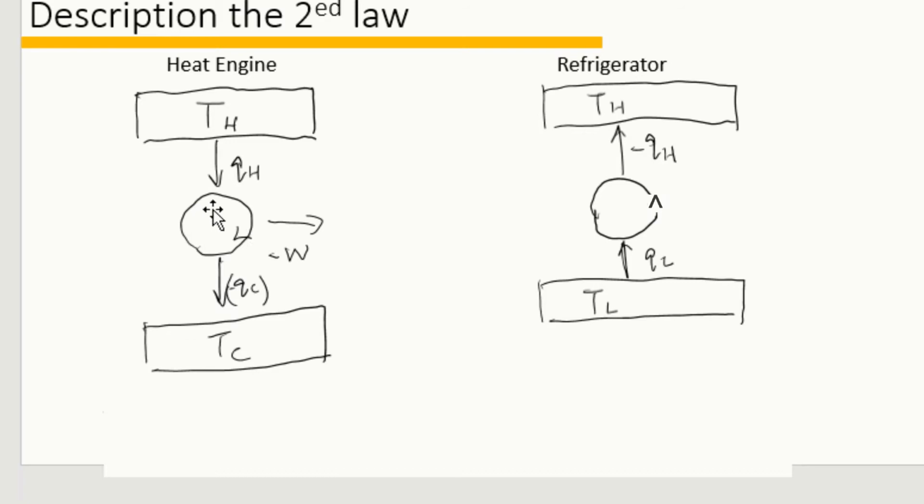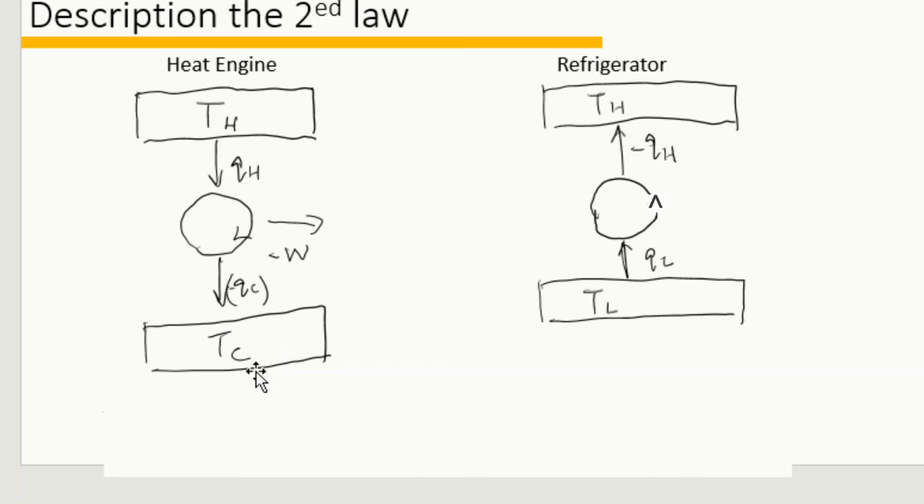In practical use, some work must come out from the system. And here, because the work is done from the system to the environment, we have a negative sign here. Then the system must lose some amount of heat, QC here, to the cold reservoir.